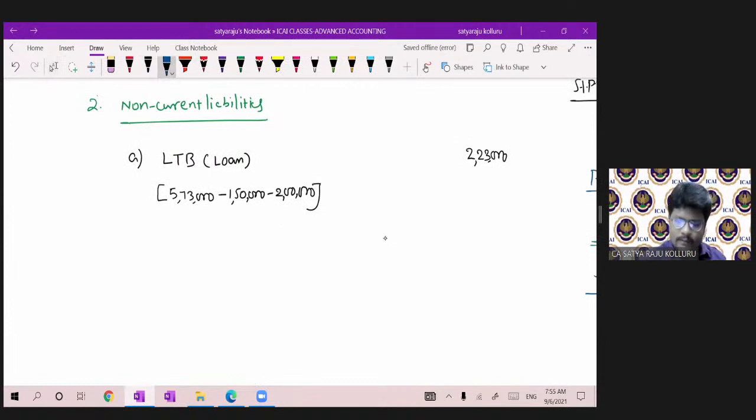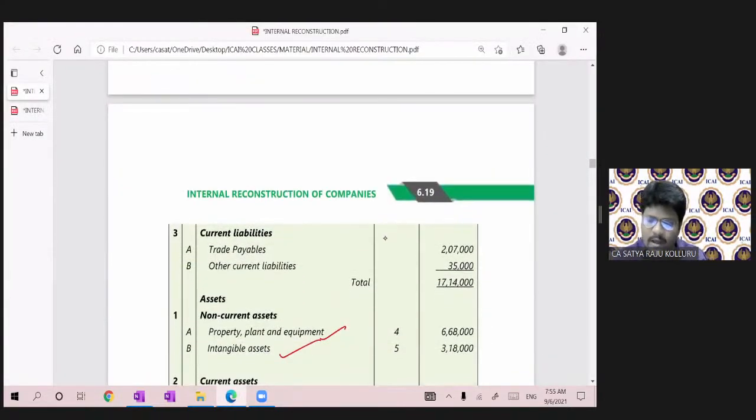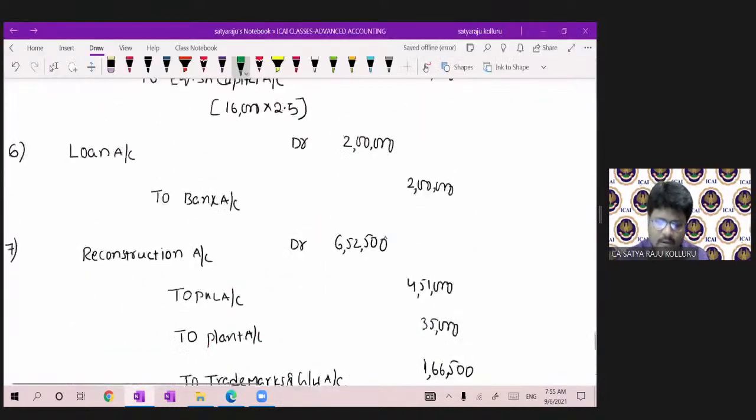Next, current liabilities. Under current liabilities, what exists? Trade payables and other current liabilities. We have not yet touched such things. So if you want, you can check in the general entries.